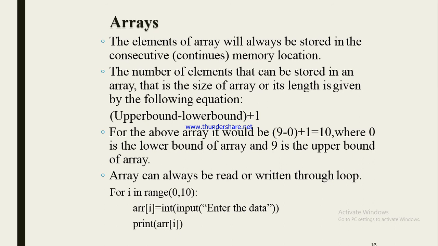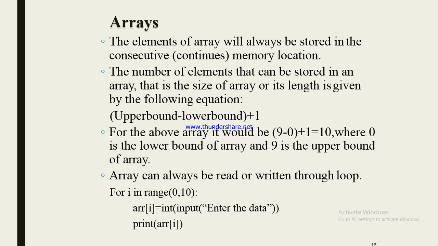The number of elements that can be stored in an array, that is the size of the array or its length, is given by the following equation: upper bound minus lower bound plus 1. Upper bound is 5, lower bound is 1, so 5 minus 1 is 4, plus 1 equals 5. So we can say that the length of the array is 5. For the above array, it would be 9 minus 0 plus 1 equal to 10, where 0 is the lower bound of the array and 9 is the upper bound.